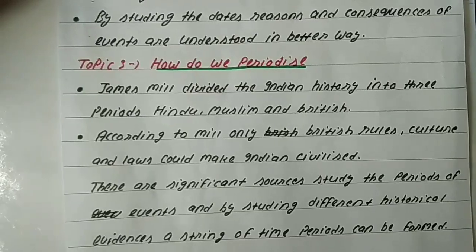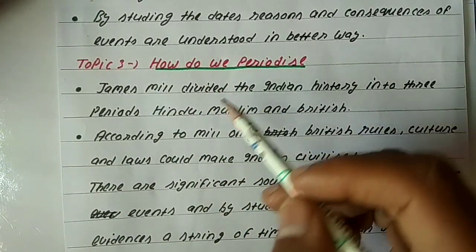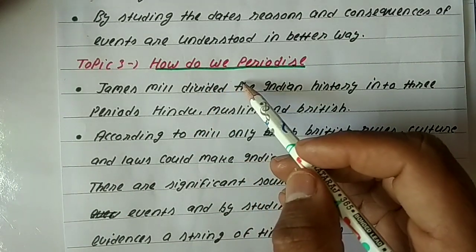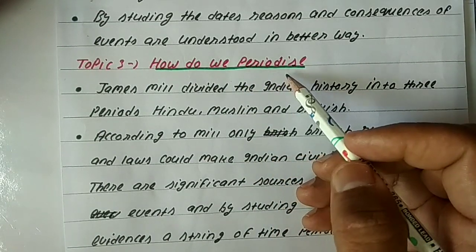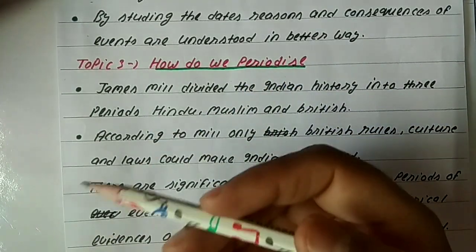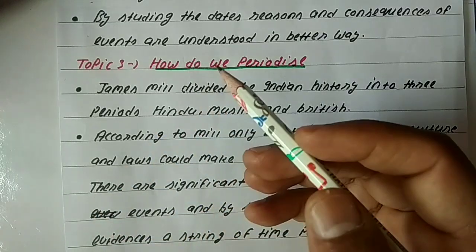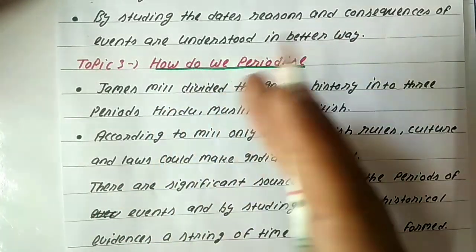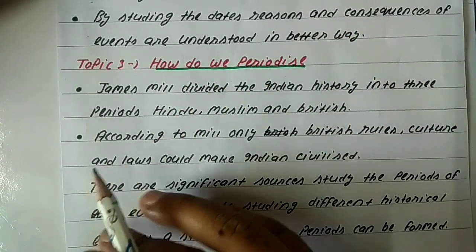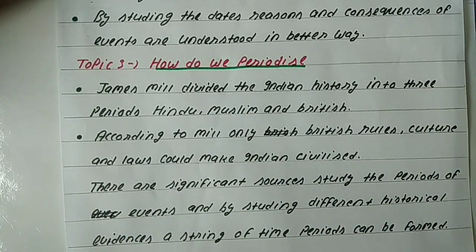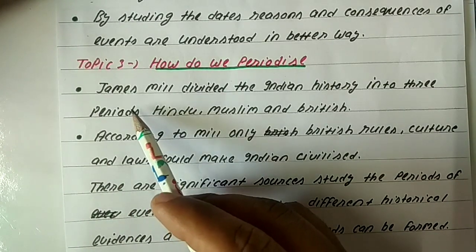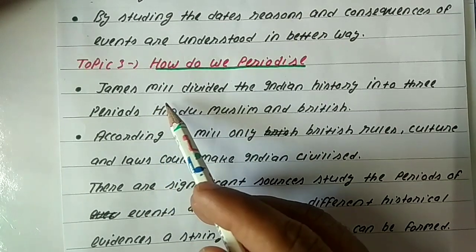Okay, now the third topic in your book is how do we periodize the history. Students, different historians have periodized the history in different categories. So in this chapter they have given you the example of a Scottish historian, that is James Mill.